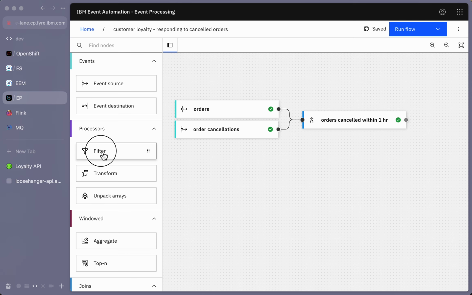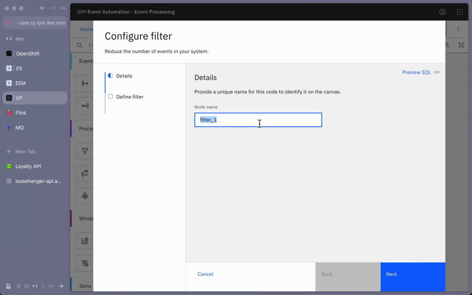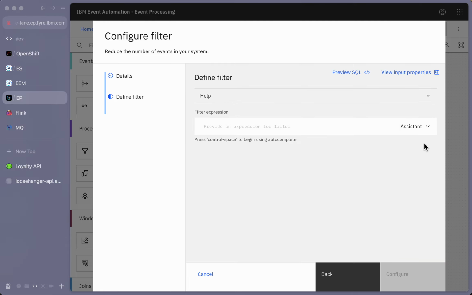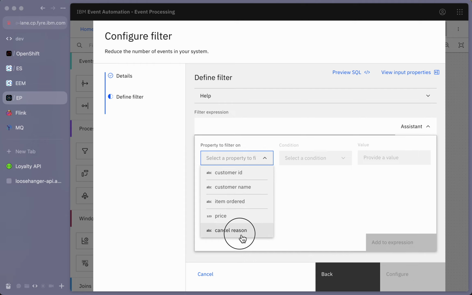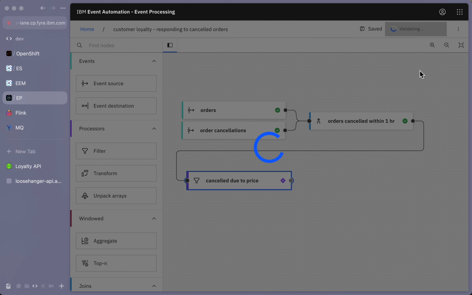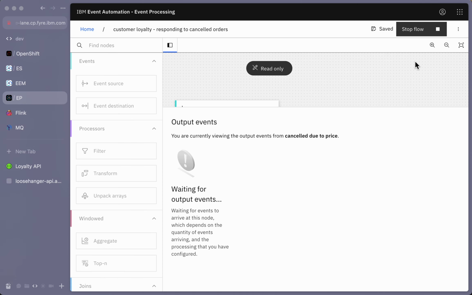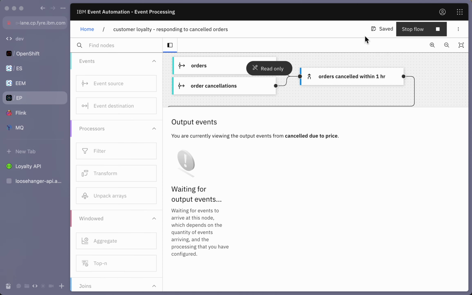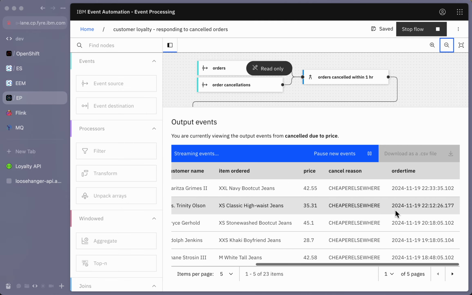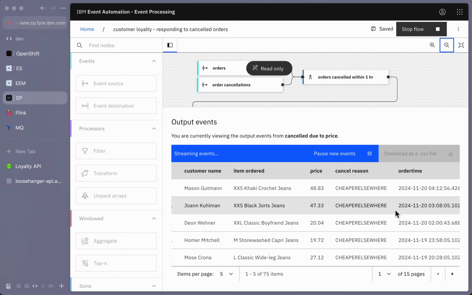I'm going to filter those events and we'll say cancelled due to price, and where the cancel reason given was it was cheaper elsewhere. So if we run that, these are the customers who cancel their orders because of the price. So these are the sorts of customers that maybe we could change their mind by offering them an incentive.